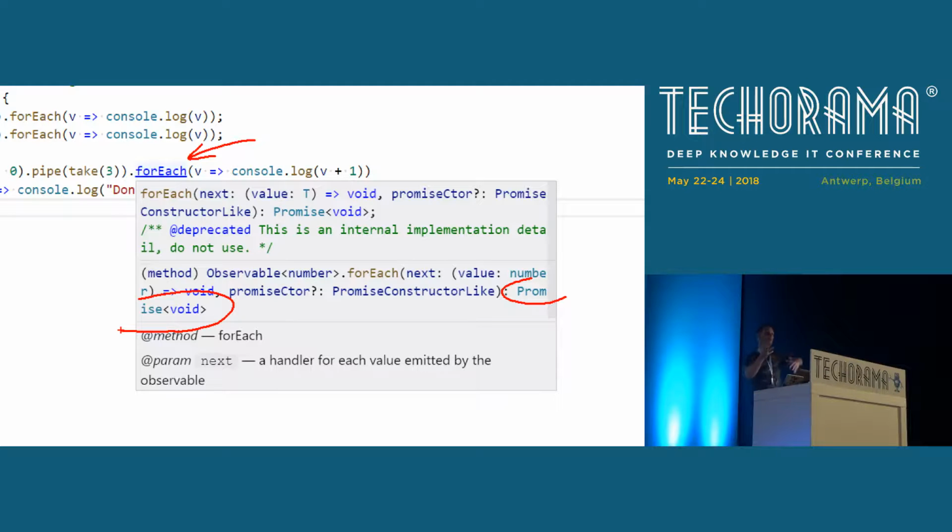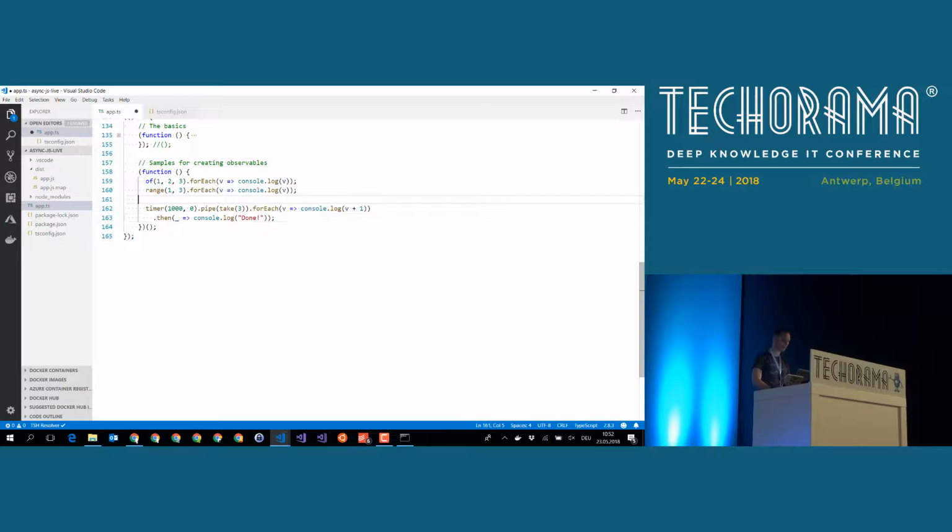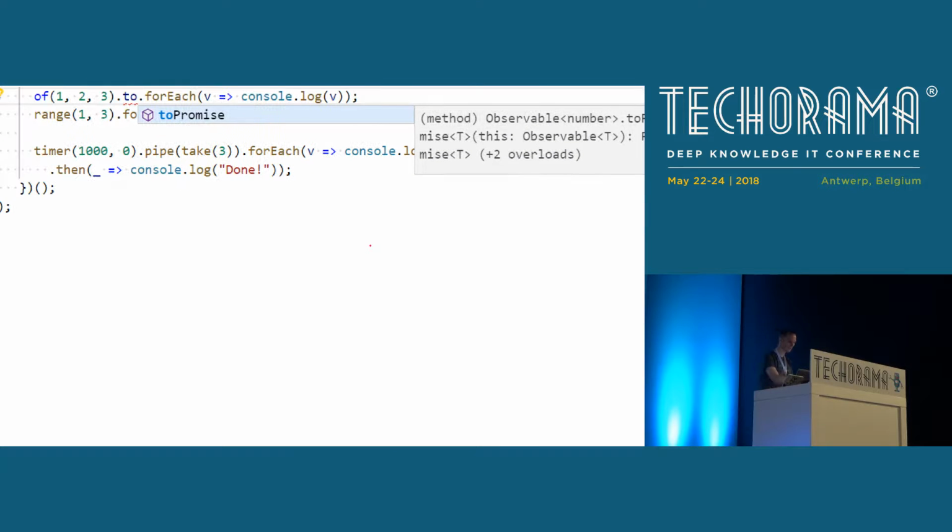So observables and async await and promises, they are not contradicting each other. You do not have to choose, I use only observables or only promises with async await. On the contrary, they play nicely together. And whenever you have an observable like that, you can also say, you have it here, toPromise.